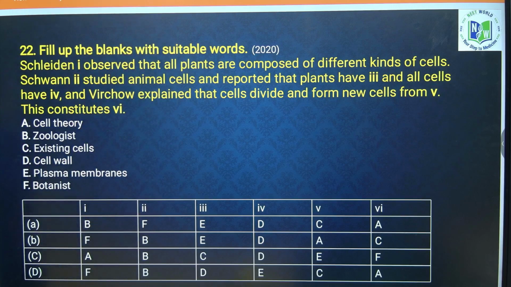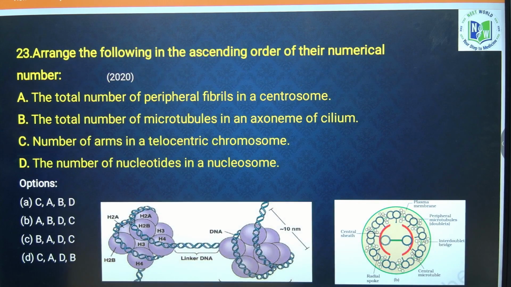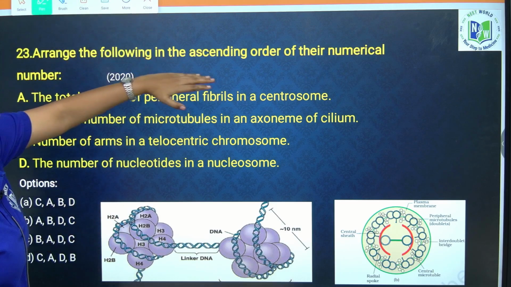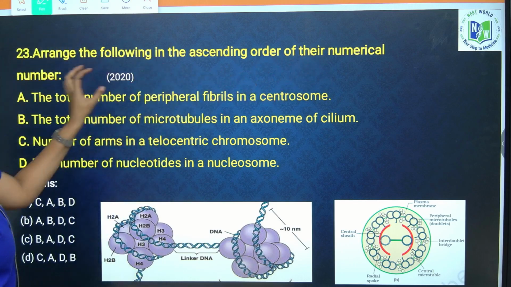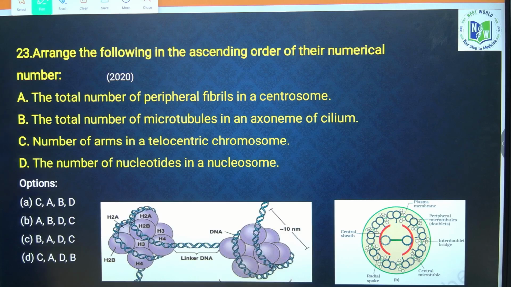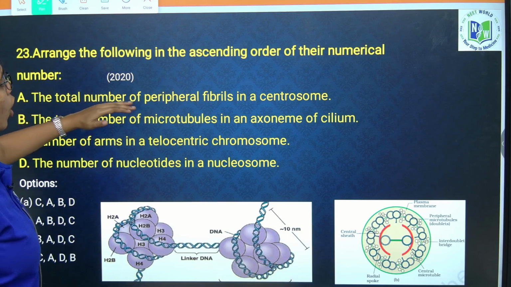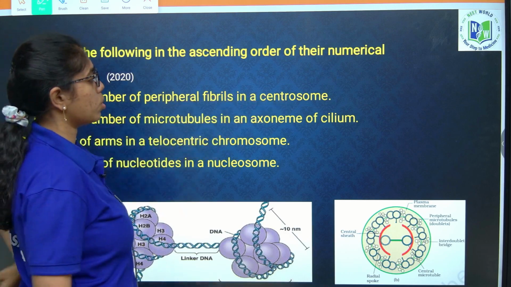Next question. Again it is the nucleosome model. It is very important, I told you, no? Again in 2020 this question is repeated. Arrange the following in ascending order of numerical number, he said. Very important, please observe it keenly. The number of peripheral fibrils in a centrosome, he asked.